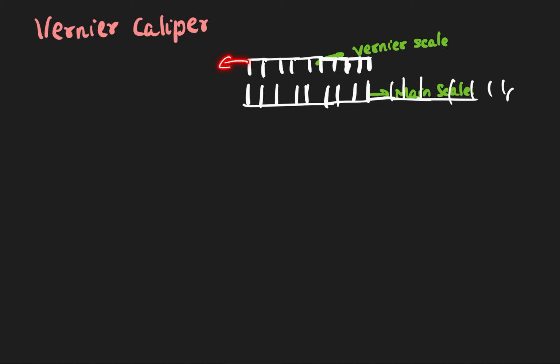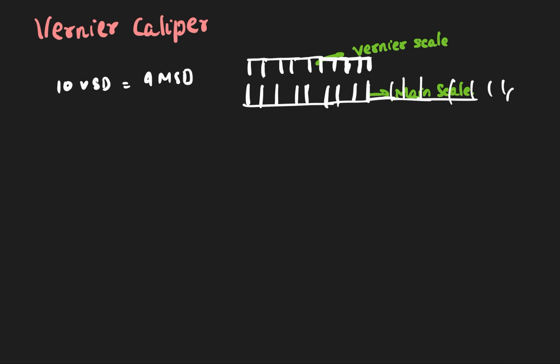So 10 vernier scale divisions are equal to how many main scale divisions? 1 2 3 4 5 6 7 8 9. So write down: 10 vernier scale divisions are equal to 9 main scale divisions. This is the first step. All questions you are going to do like this. Okay, now you should know what is the value of one main scale division or one vernier scale division, any one.